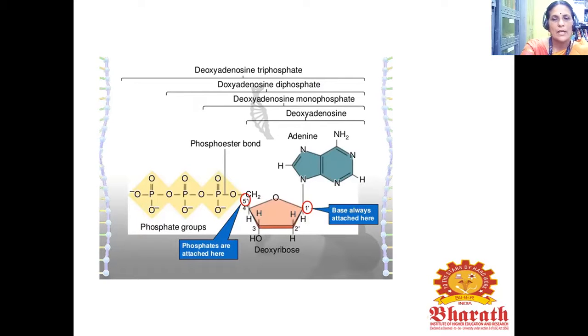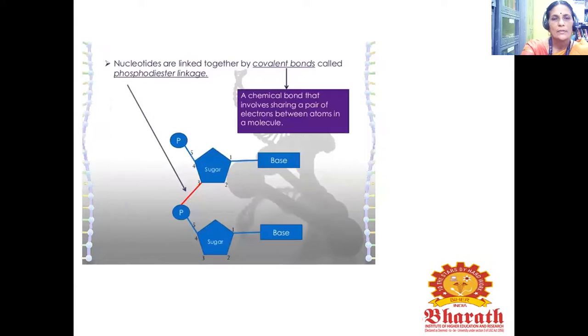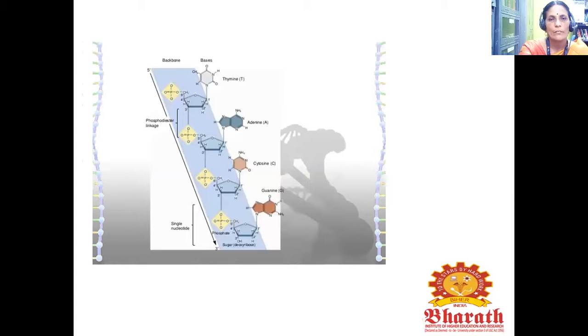The base is always attached here, to the first carbon of the deoxyribose, and the phosphates are attached to the fifth carbon. Nucleotides are linked together by covalent bonds called phosphodiester bonds. A covalent bond is a chemical bond that involves sharing a pair of electrons between atoms in a molecule. This is the backbone of the structure.